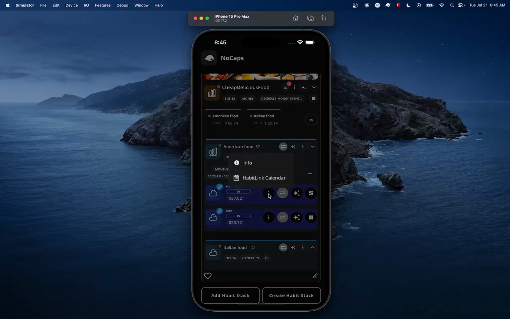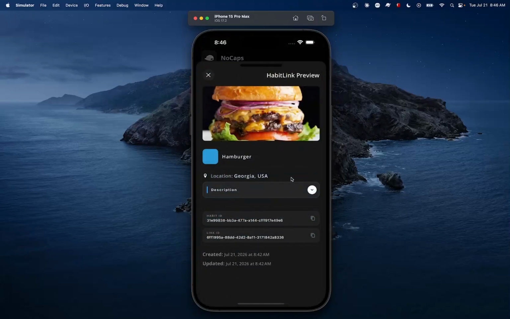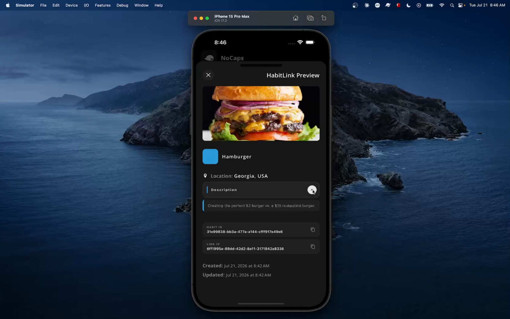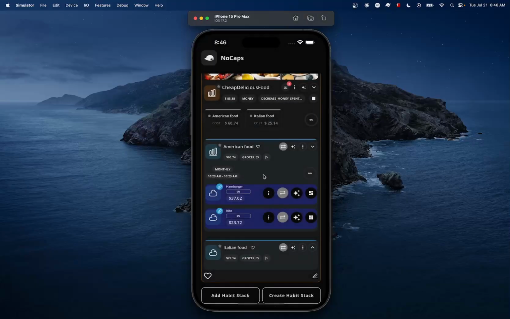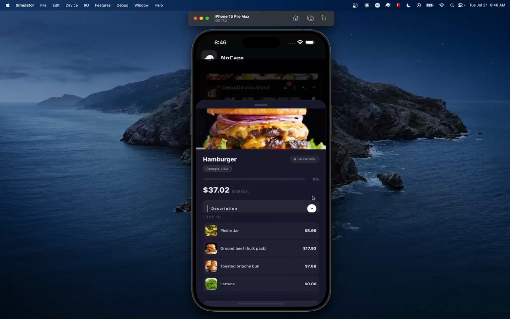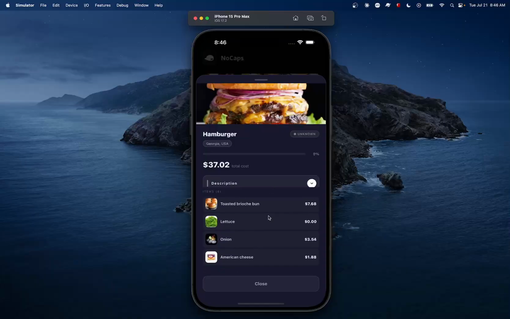We can see here as well that just like the HabitStack, the habit link is also an empty box. And this one contains barely any information besides the location and the description. But different from the others, the habit link contains all the items that pertain to the group.